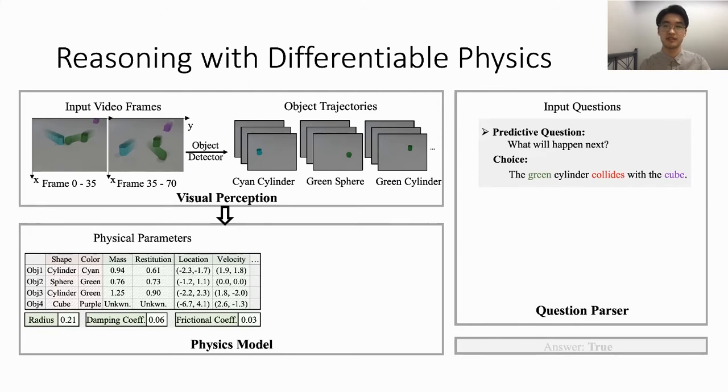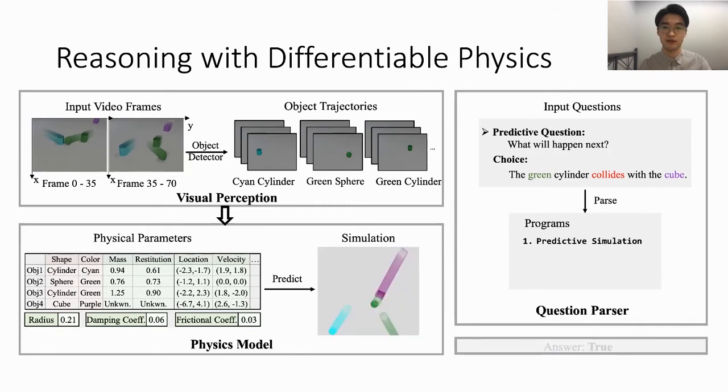Then, given an input question, like what would happen next, and the choice, the green cylinder collides with the cube, we use a neurosymbolic parser to parse the question and choice into executable programs. In this example, the first program is a predictive simulation. We use our learned physics model to perform the simulation to get future trajectories. The second program filters the green cylinder object. And the third filters the cube. And then filter collision. We can see that the green cylinder collides with the cube, so the answer is true.